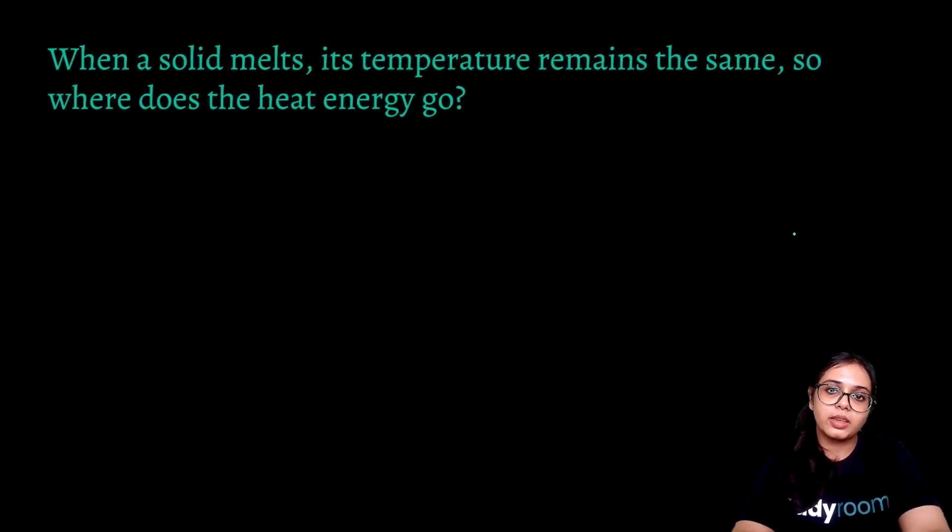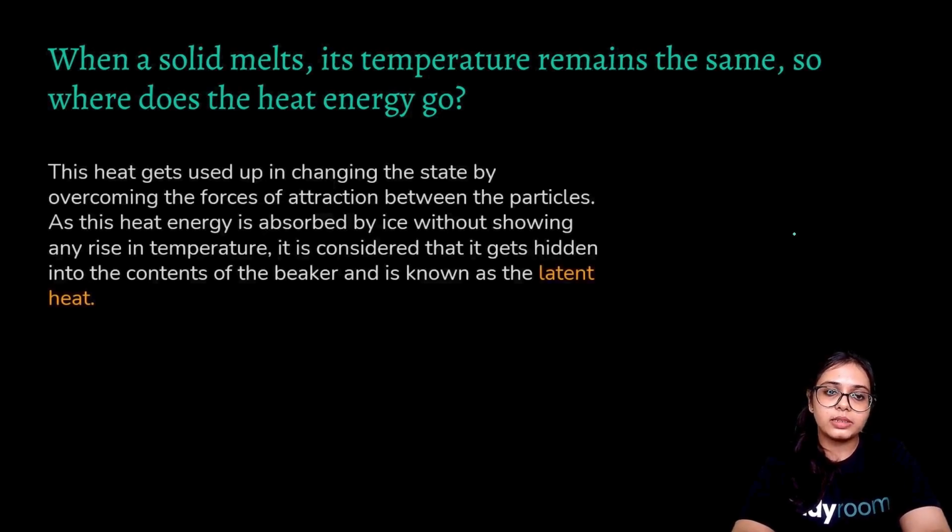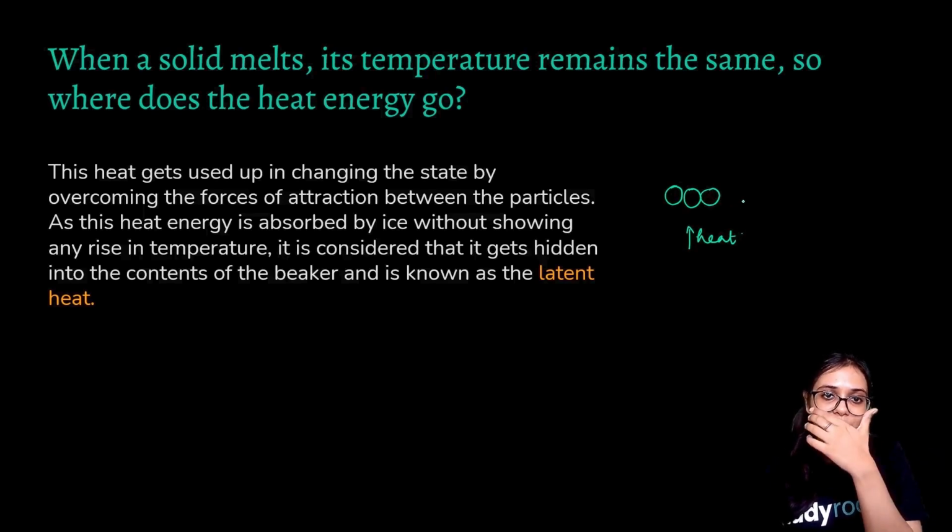When a solid melts, its temperature remains the same. So where does the heat energy go? This heat gets used up in changing the state by overcoming the forces of attraction between the particles. Like in the earlier drawing that I told you, the particles of a solid have high intermolecular force. When heat is applied and the temperature is increased, they gain more kinetic energy, right? But an interesting thing to notice is that when a solid melts, its temperature remains the same.